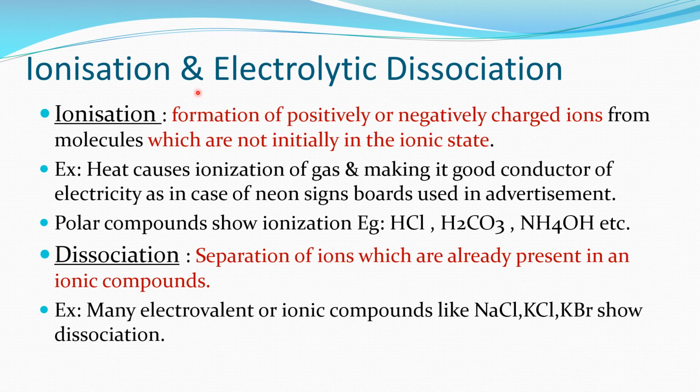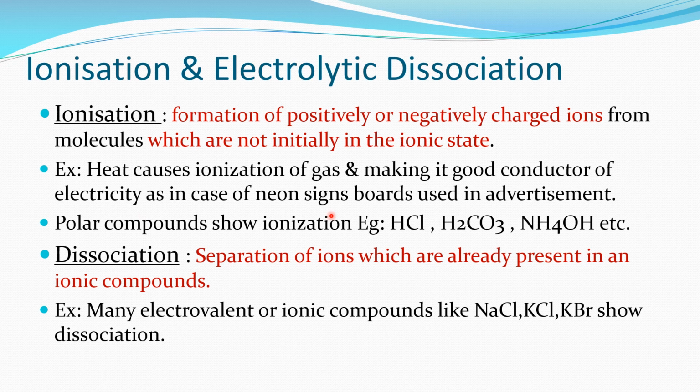Let us start with ionization and electrolytic dissociation. Ionization is the formation of positively or negatively charged ions from molecules which are not initially in the ionic state. For example, heat causes ionization of gas, making it a fairly good conductor of electricity.